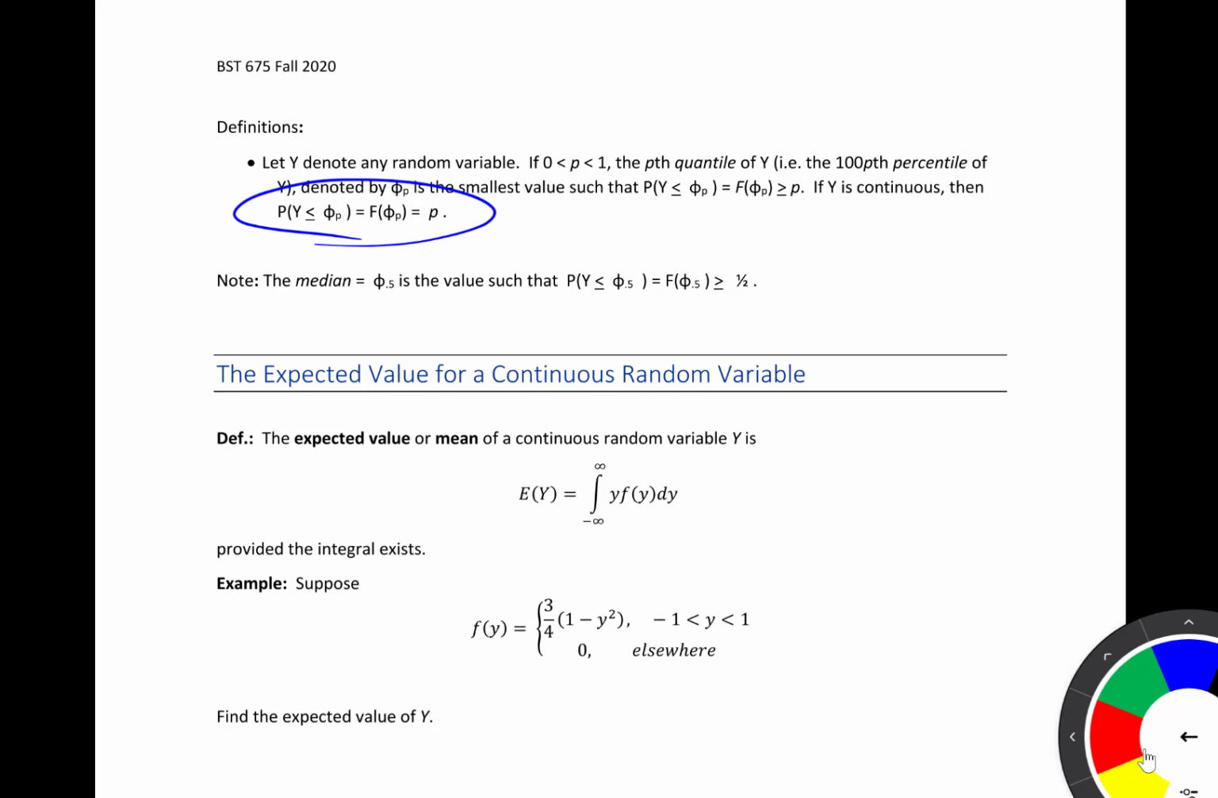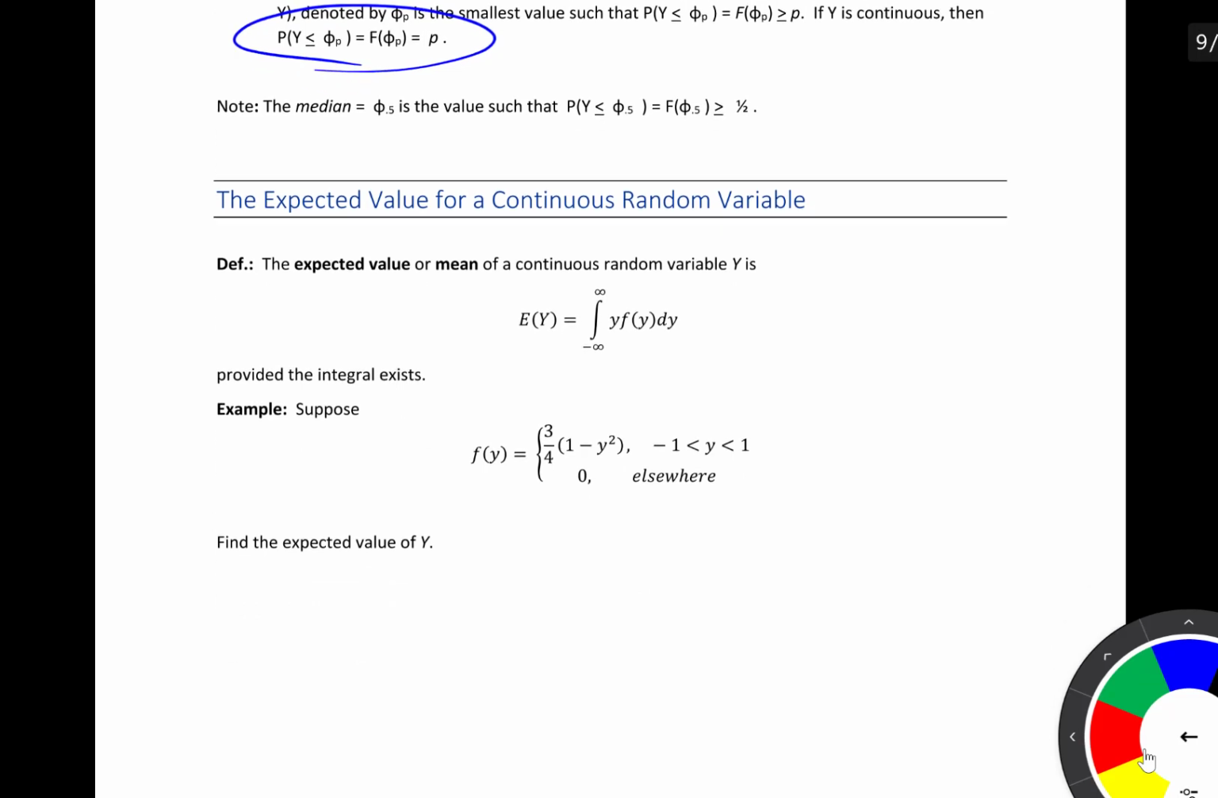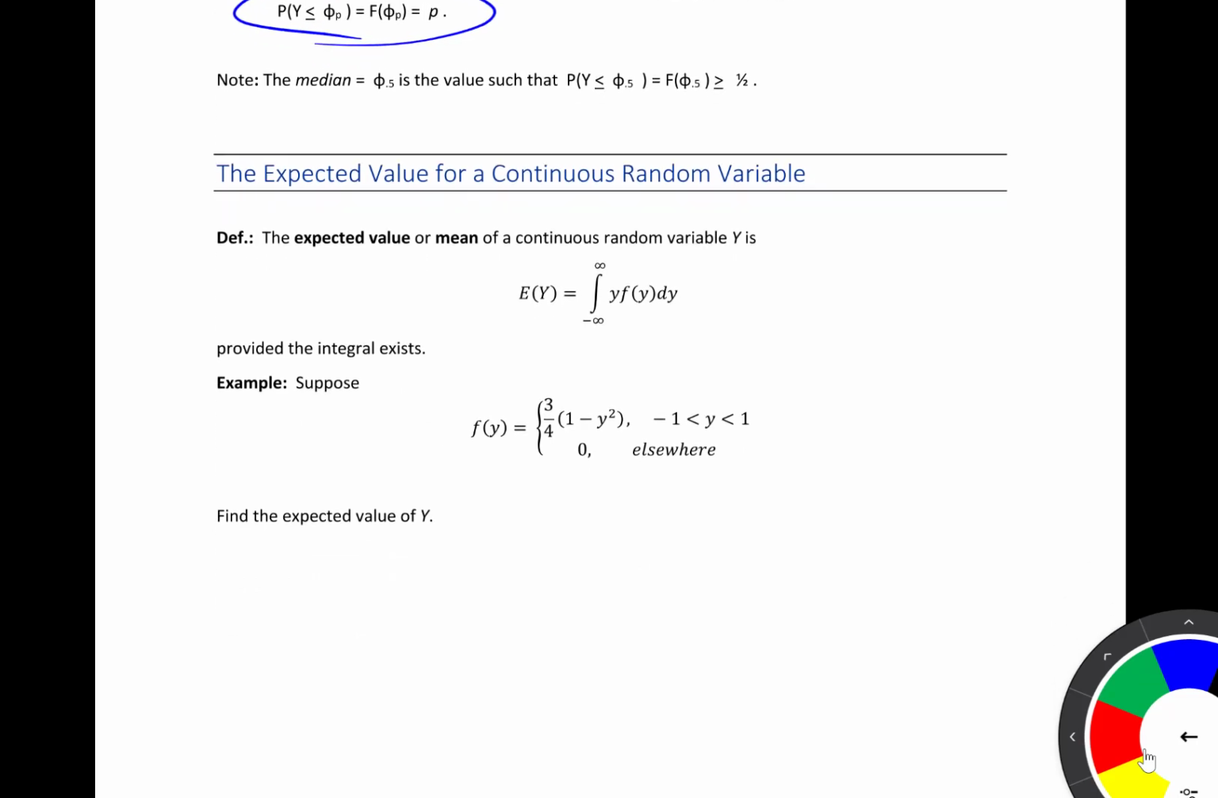And so we just found the median of that previous example. Now the last thing we need to talk about is the expected value for a continuous random variable. So we've talked about the expected value of a discrete random variable before, and we saw that that was pretty much a weighted average. And so now we're going to do something similar, but we have to account for the fact that we now have a continuous random variable. So here is our definition of the expected value of a continuous random variable.